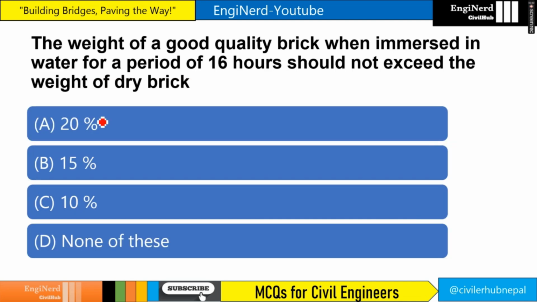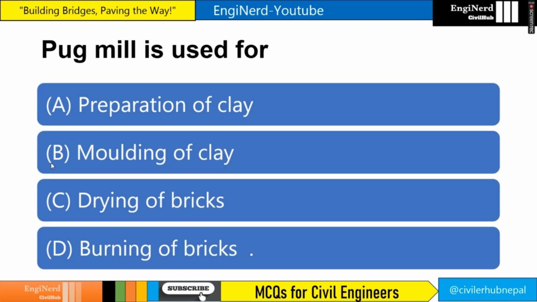The weight of good quality brick when immersed in water for a period of 16 hours should not exceed the weight of dry bricks. So in this particular case you decide between 20 and 15%, but I prefer 15% in this case. But generally most of the objective books from India give the answer as 20%. Pug mill is used for preparation of clay, right? Pugging is for the preparation of clay.